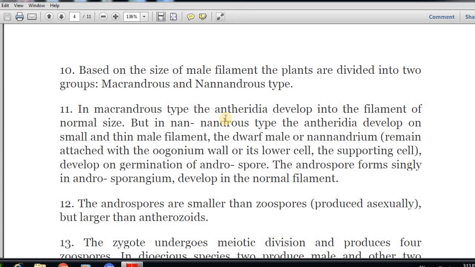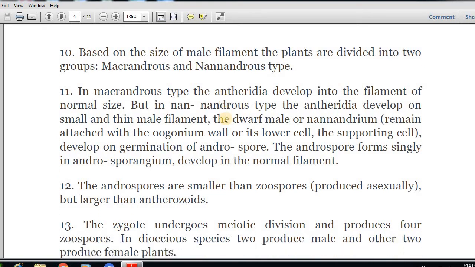In macrandrous type, the antheridia develop on filaments of normal size, but in nanandrous type, the antheridia develop on a small and thin male filament. The dwarf male or nanandrium remains attached to the oogonium wall or its lower cell, the supporting cell. It develops on germination of the androspore. The androspore forms singly in the androsporangium and develops in the normal filament.